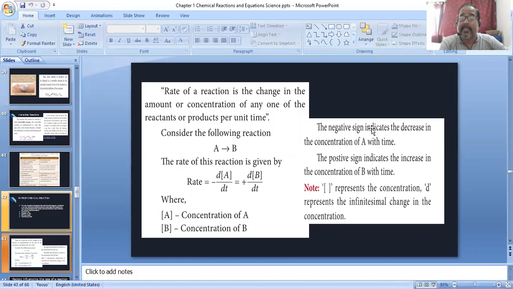The negative sign indicates the decrease in the concentration of A with time, and the positive sign indicates the increase in the concentration of B with time. Here you see A is negative and B is positive. The brackets represent concentration, and d represents the change in concentration value, that is, how much the concentration changes. Generally a small d represents a small amount.